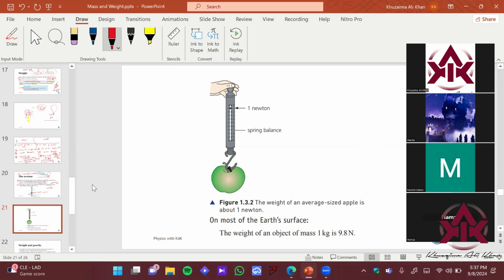Sir, can I try? Yeah, you can try. Sure. Sir, I think when we place the apple or an object on the Newton meter, it will show us how much gravity is pulling that object. So the scale would show us the numbers. Good. That is exactly correct.